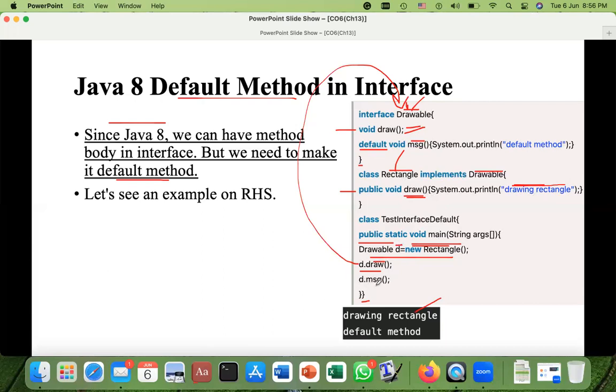And then d.msg(). Okay, first I will go again to the interface because d has the type interface, and I will search for msg. Okay, msg is available. And what is this? Its body is simply printing this default method message. So that default message will be printed. Okay, so that's all for the default method. So now what you have to take care of, if you are going to introduce a default method with the body in the interface, then you have to use the keyword default there. Okay, moving on.